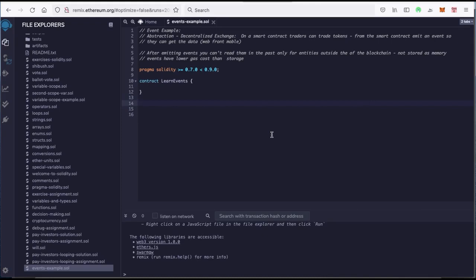It could be confusing with the functions, because you have to remember the events are not actually the functions. The events are just events that we emit to the outside world to let our consumers know about what is going on. So the transfer events and these things. Let's just go through it together.